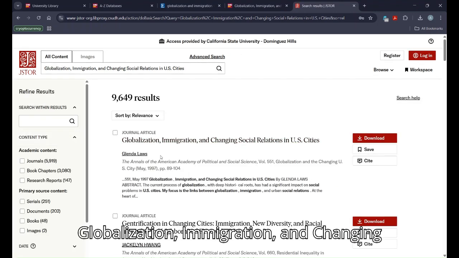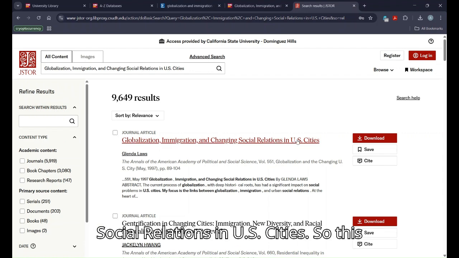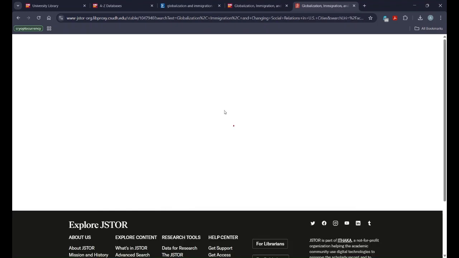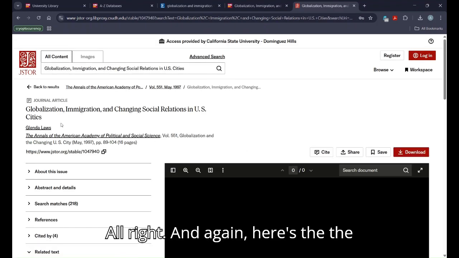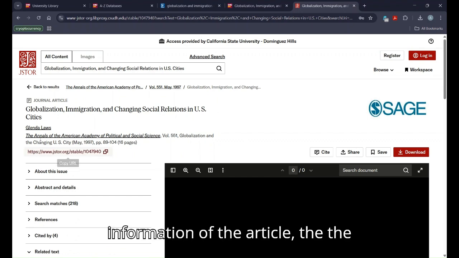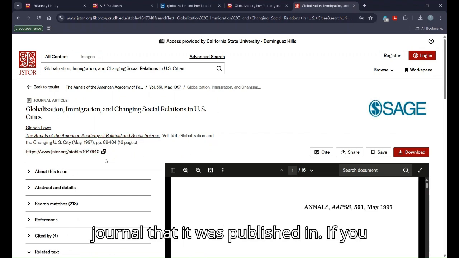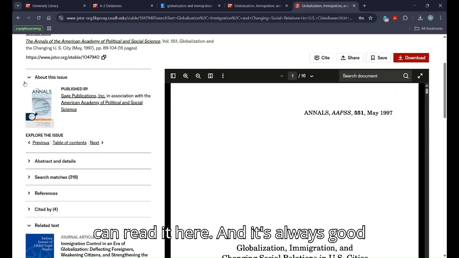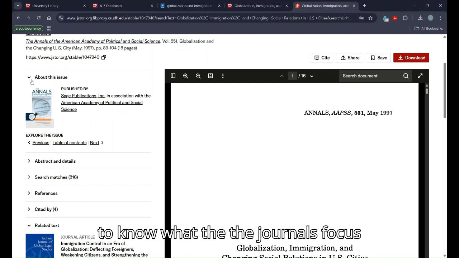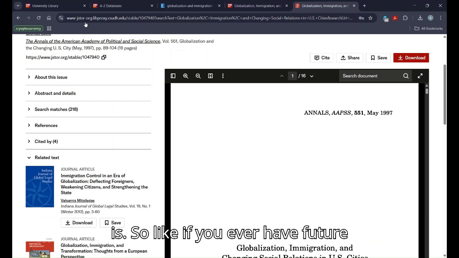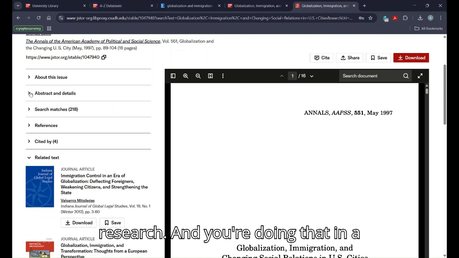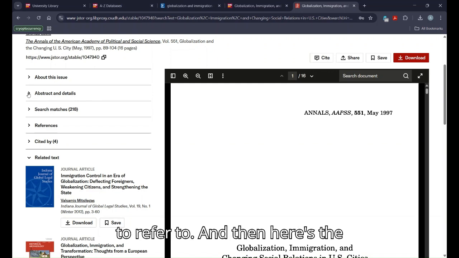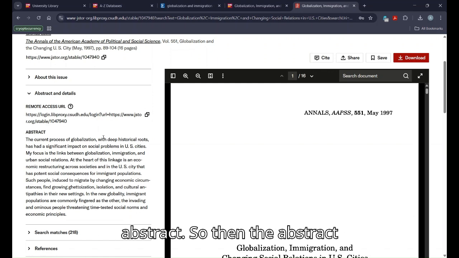And here it is: "Globalization, Immigration, and Changing Social Relations in U.S. Cities." So this is by Galinda Laws. So you're going to click on that. All right, and again, here's the information of the article, the journal that it was published in. If you want to know more about the journal, you could read it here. And it's always good to know what the journal's focus is. So if you ever have future research and you're doing it on a related topic, at least you'll have a list of serials or journals to be able to refer to. And then here's the abstract.